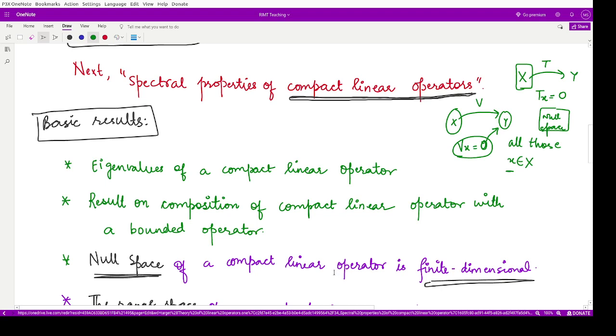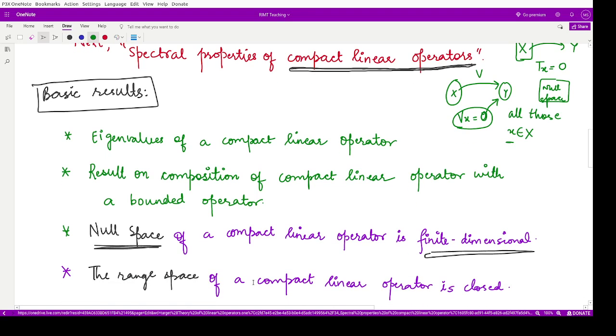The next result is based on the range space. So what is the range space of any compact linear operator?